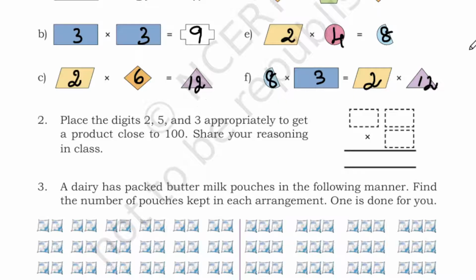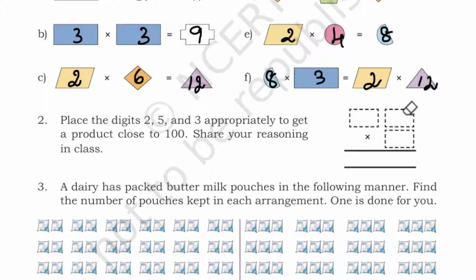First I'm going to place 3 and 5 here and 2. We'll multiply. 5 twos are 10, balance 1. Next 3 twos are 6, 6 plus 1 is 7. So we are getting only 70. This is not more than 100.